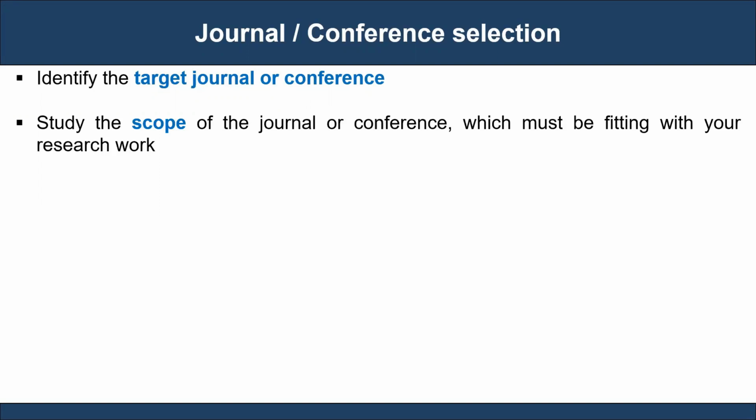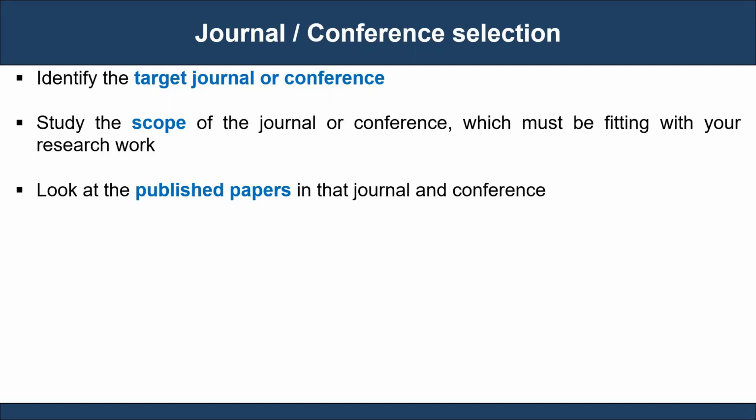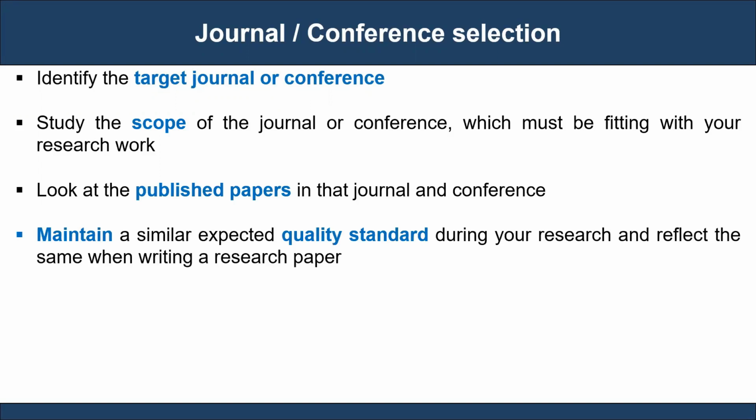Study the scope of the journal or a conference, which must be fitting with your research work. Look at the published papers in that journal or a conference. Maintain a similar expected quality standard during your research and reflect the same when writing a research paper.